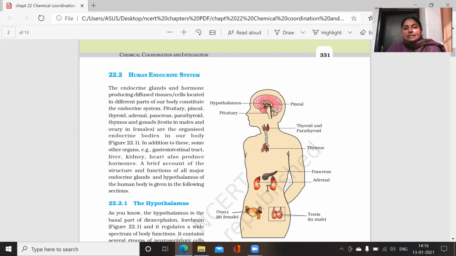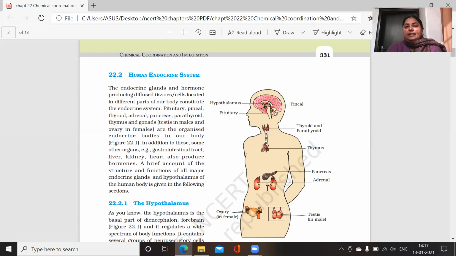This thymus gland is the region where your blood cells mature. All of you remember very well that blood cells are produced in the bone marrow and later migrate to the thymus gland, where their maturation takes place. One very important thing about the thymus gland is that at a younger age it is of bigger size, but as you grow older, the thymus gland keeps on reducing in size.